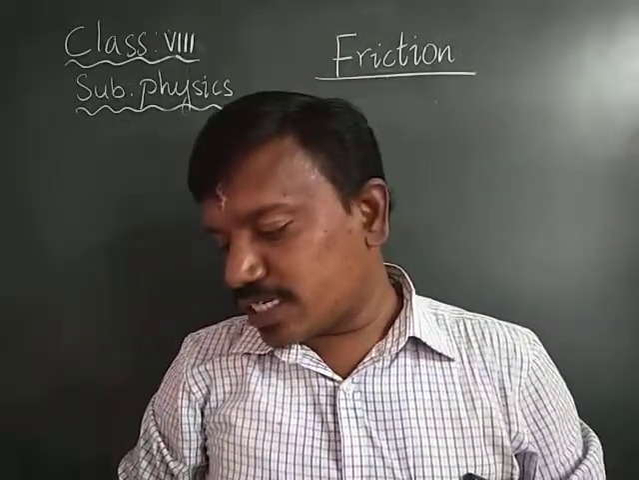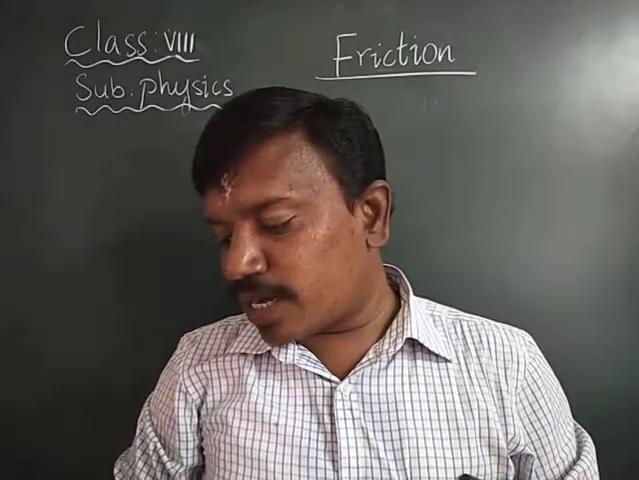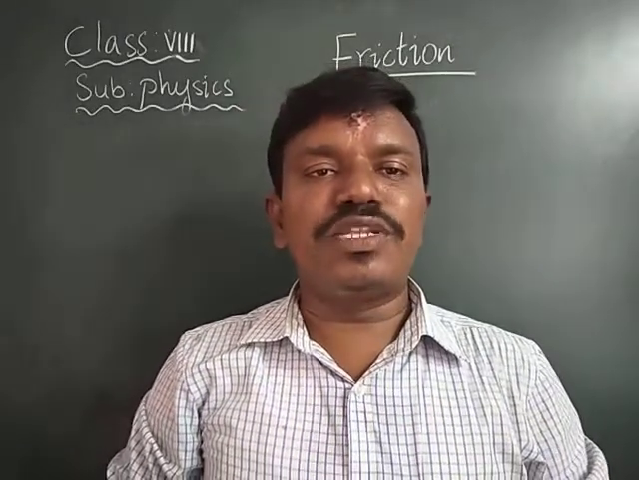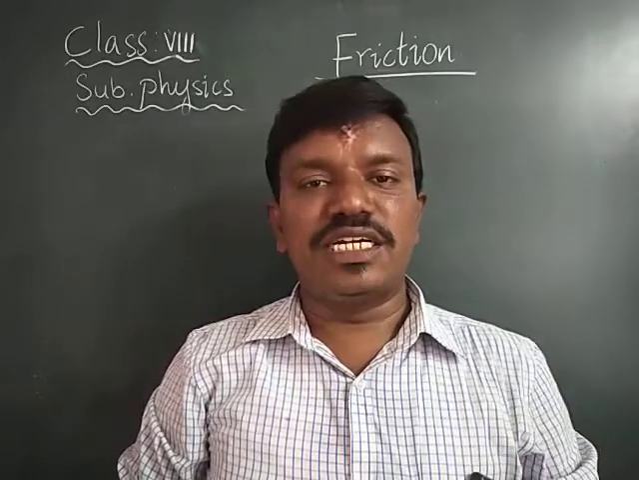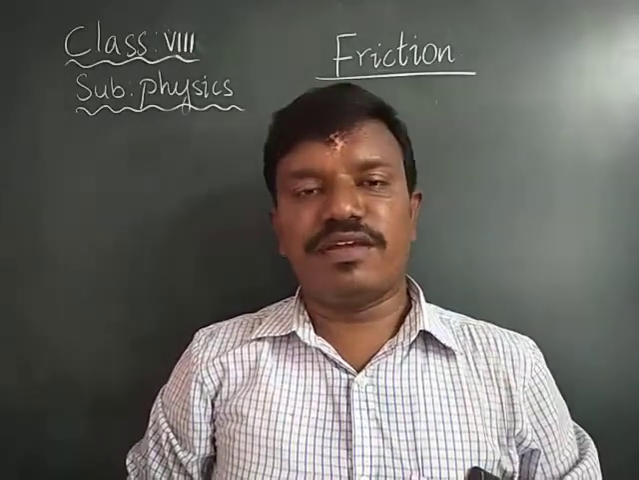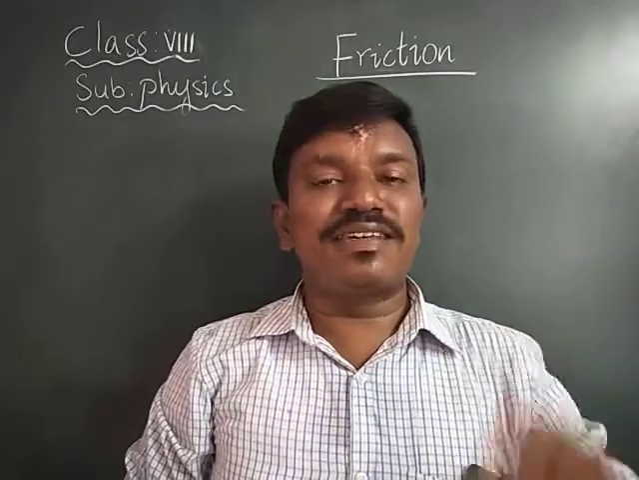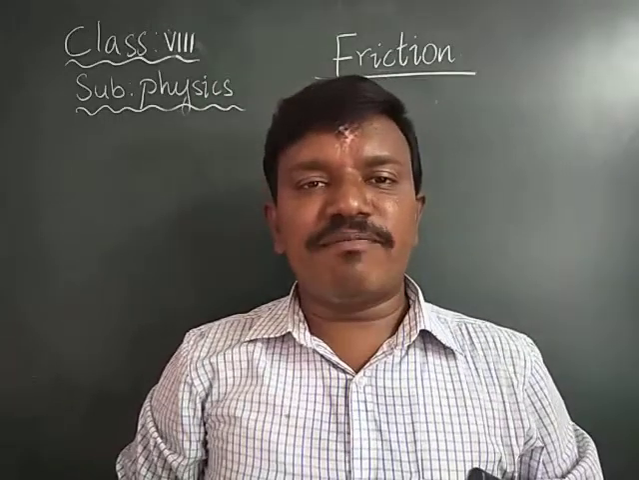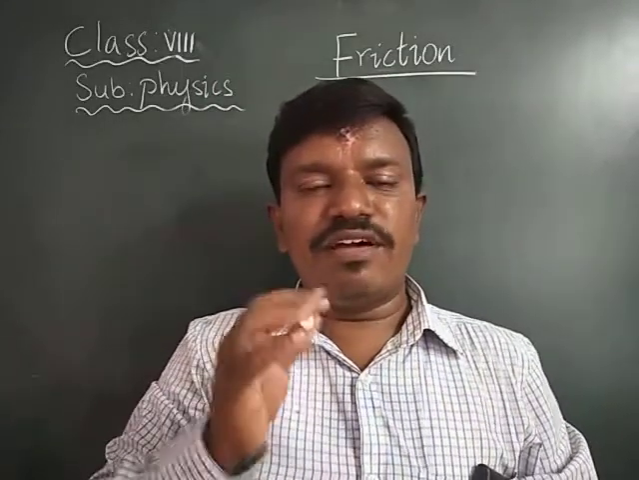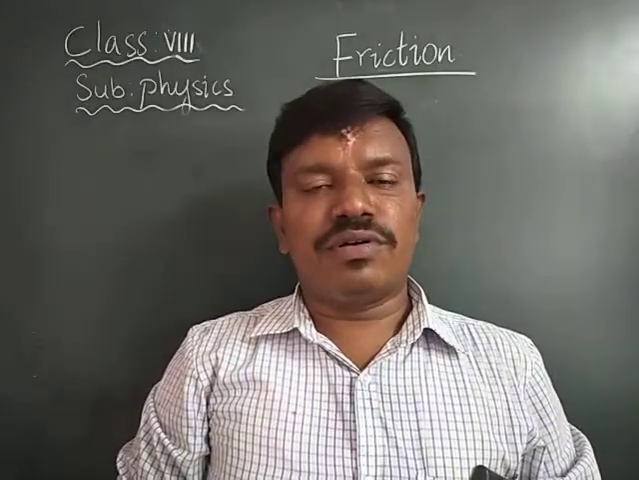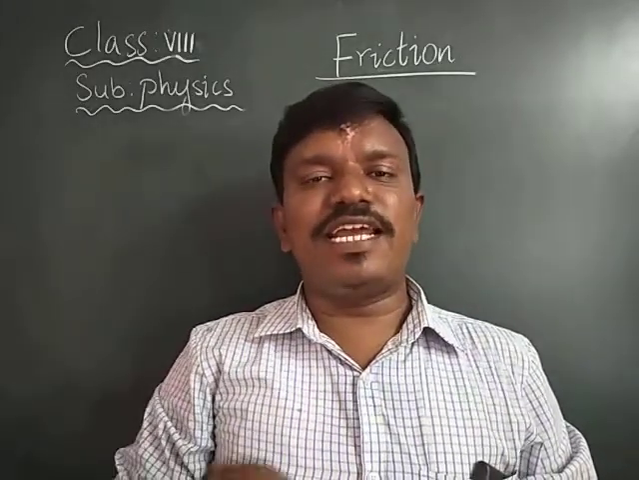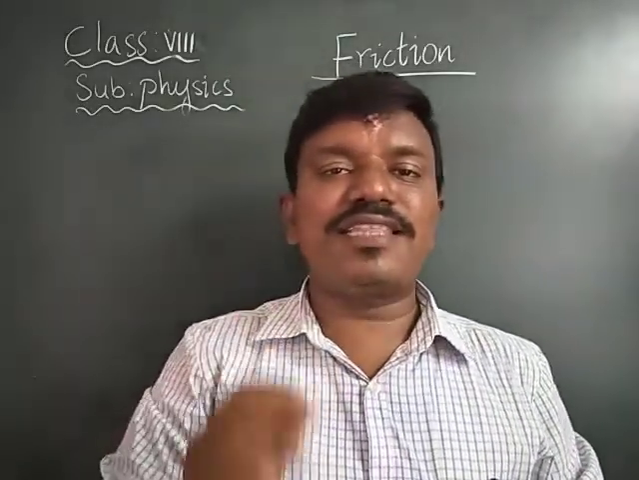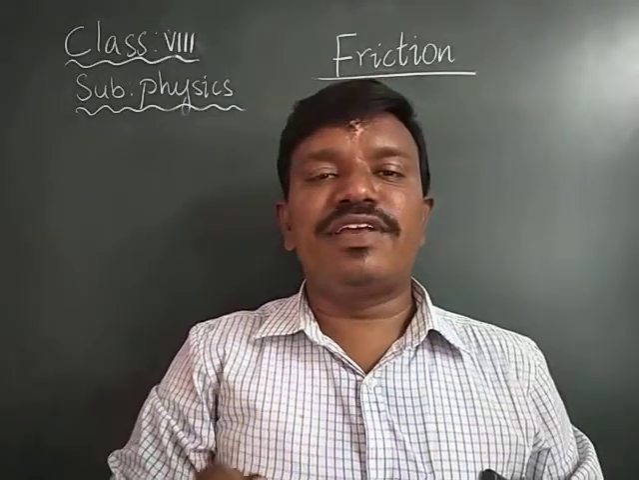The second question is, what observations and experiments can you cite to show the existence of friction? In order to show the existence of friction, just normally our daily activities: running, jumping, holding a pen, writing on the blackboard. We are able to do our regular activities only if there is friction. Therefore, these are the observations that come under the frictional force.